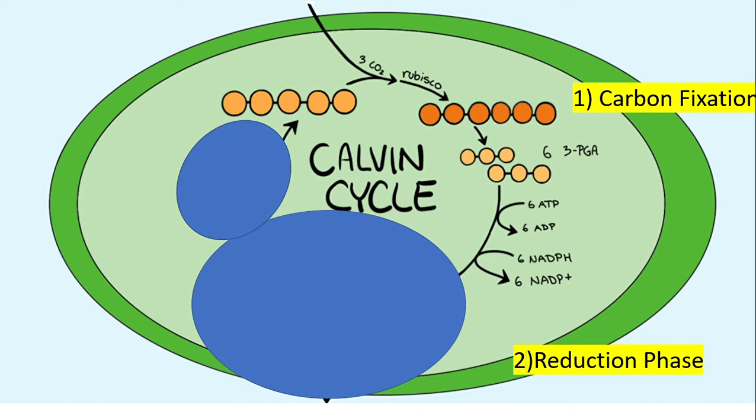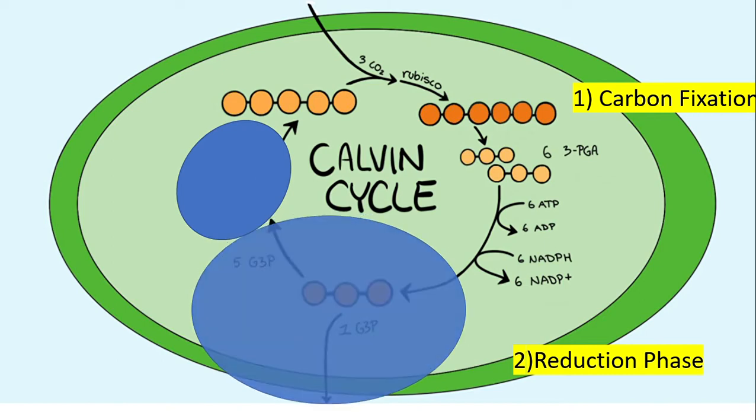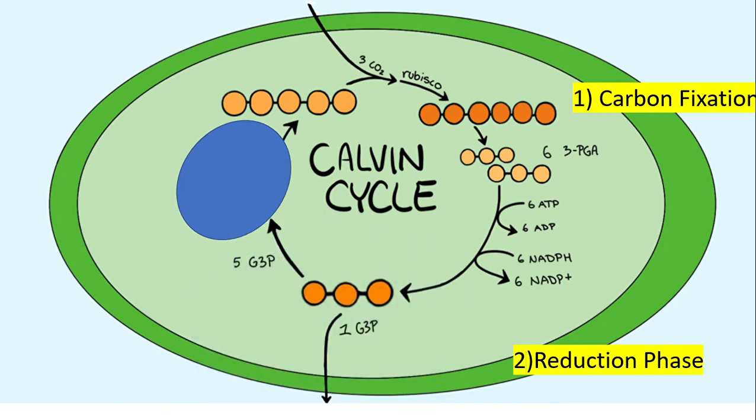So this is important, the G3P. This is what we want. This is the whole point of this reaction. G3P is something we can work with. So we created 6 G3P. And out of those 6 G3P, 1 G3P is actually going to branch off and leave the Calvin cycle.